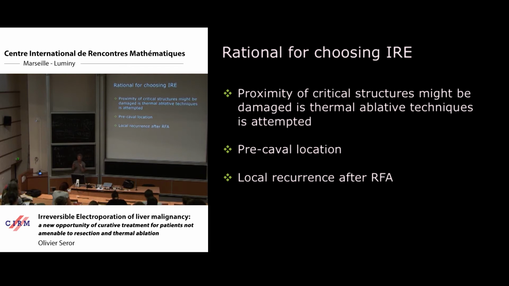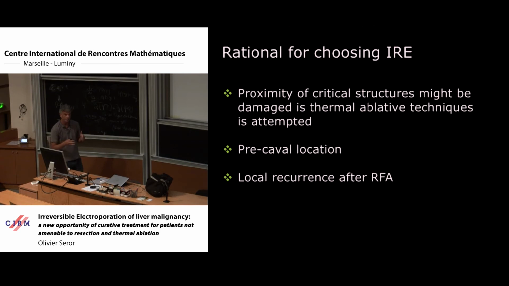When you have very large vessel close to the tumor, you are not able to heat properly. I mean, the blood flow continuously cool the area that you try to heat. Here, because the cells do not rely on thermal effect, this limitation no longer occurs, okay?